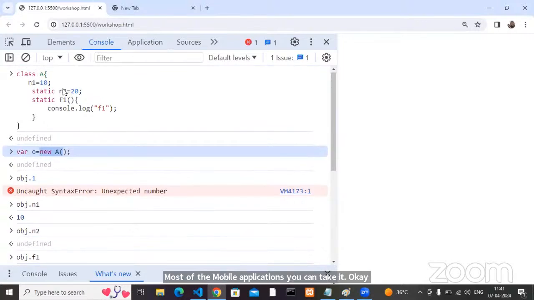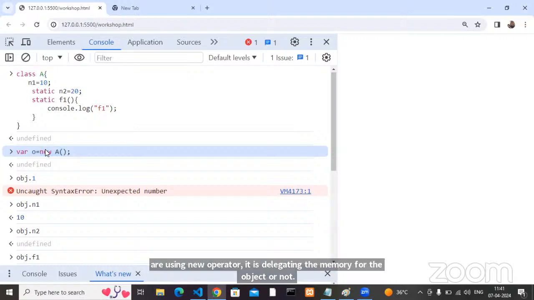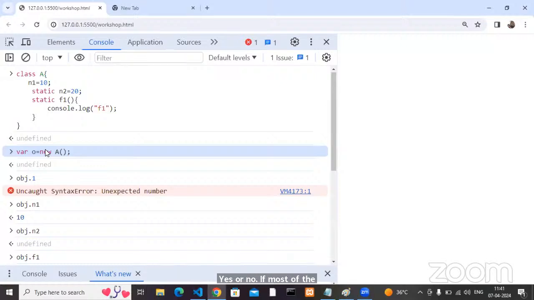Your applications require some memory, right? In a mobile application, limited memory is there. Think like that. Every time you want to create an object and get the class members, you are using the new operator, and it is allocating memory for the object, yes or no? If most of the memory is allocated for the objects only, then where will my application run?